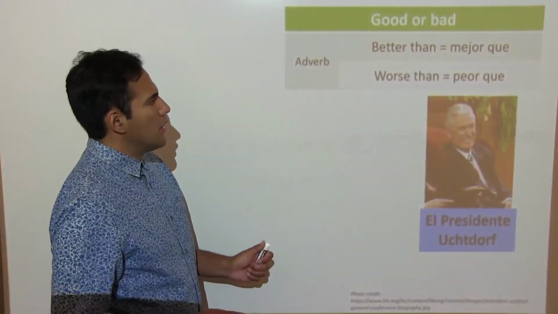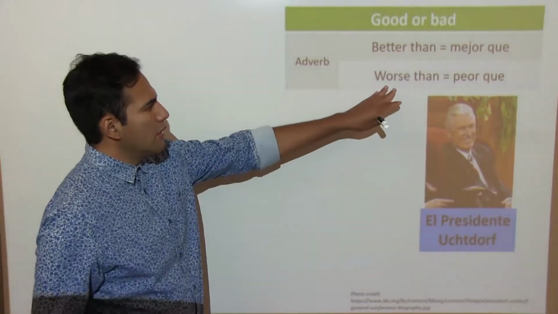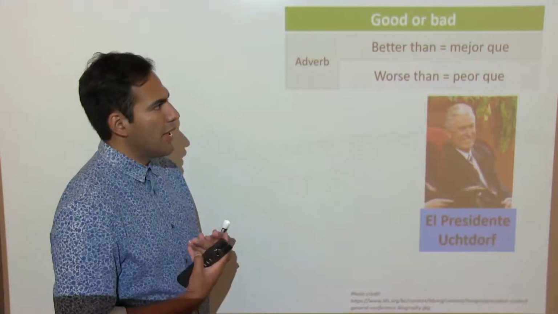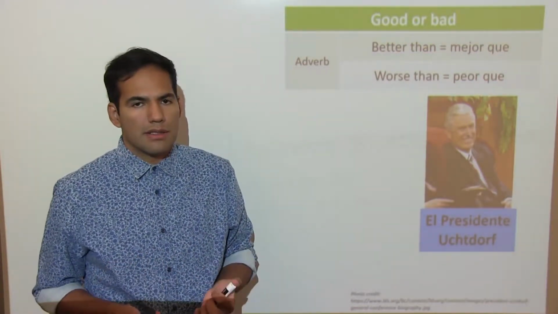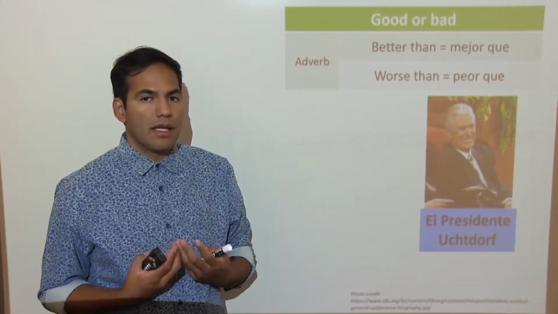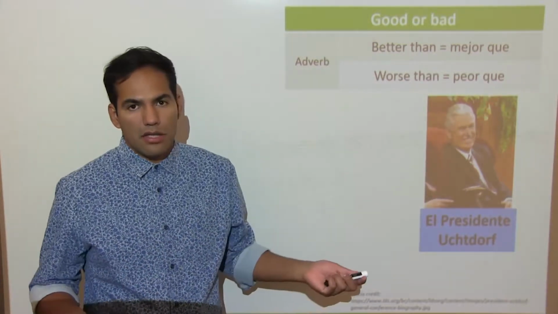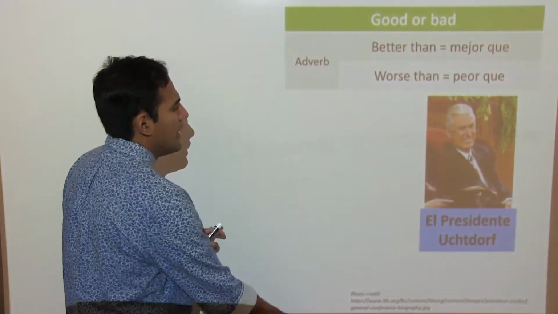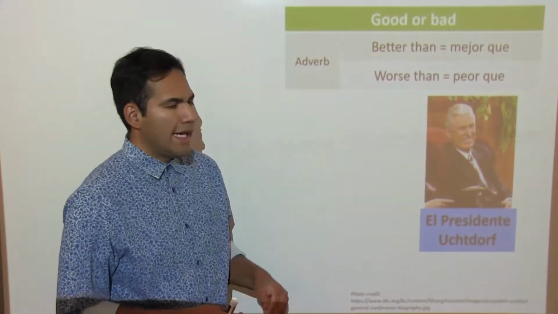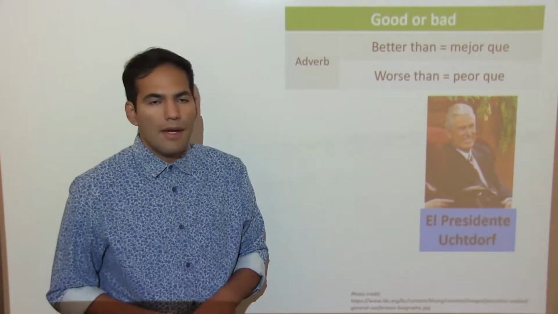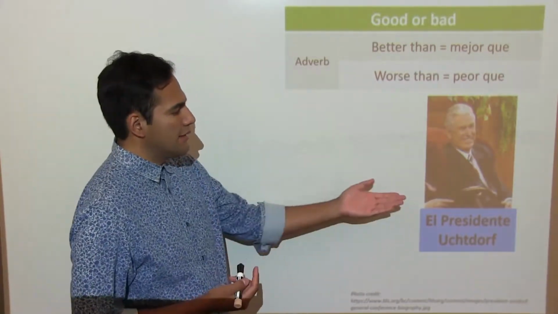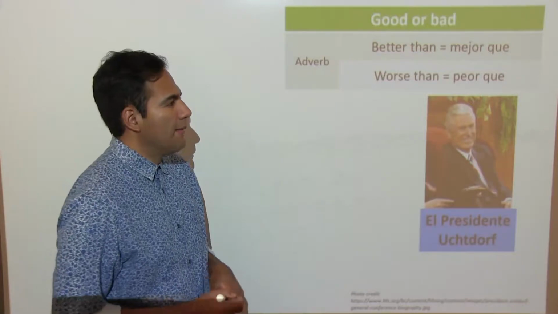Okay, so now let's talk about better or worse when used as an adverb, or in other words, to describe how an action, the quality of an action, not the quality or the characteristics of a person or a thing, but just the quality of an action, which means a verb, how a verb is being done. In this case, we have Presidente Uchtdorf. We know that he's from Germany, and he obviously speaks German. I took a German class, but I'm not fluent in German. So let's say that he speaks better than I do.